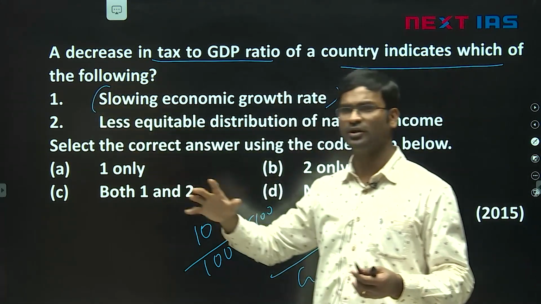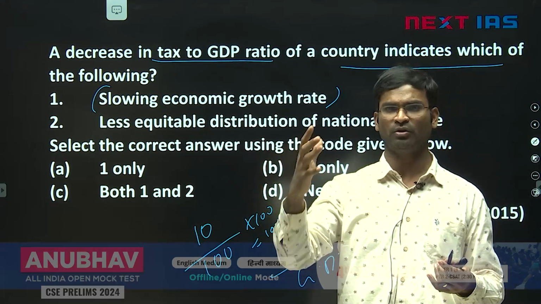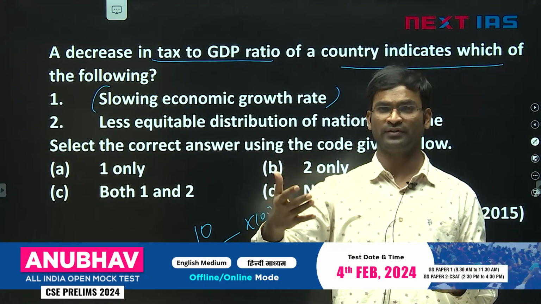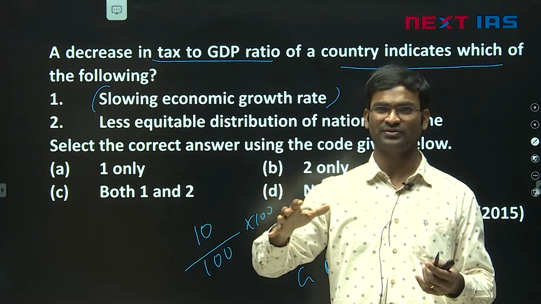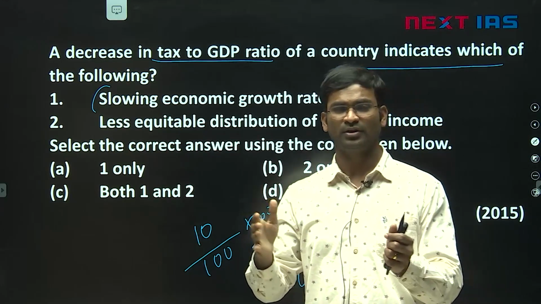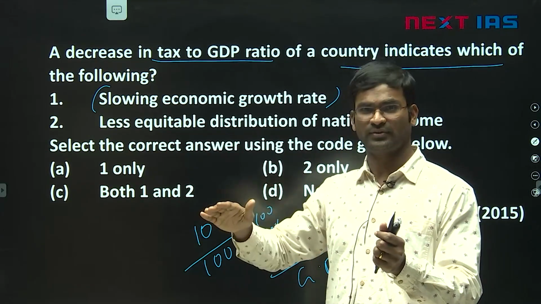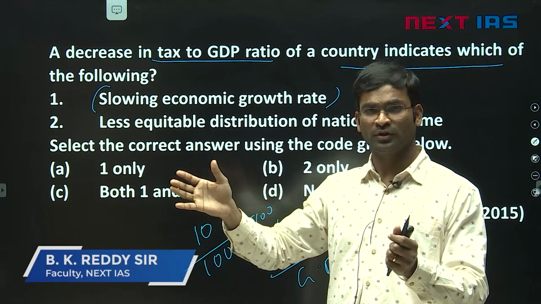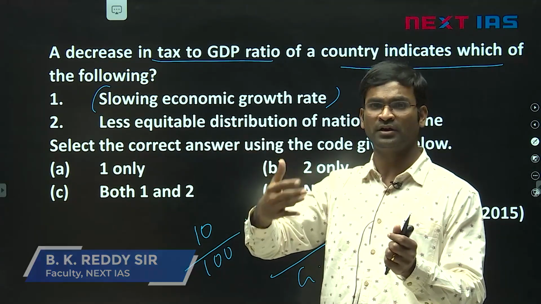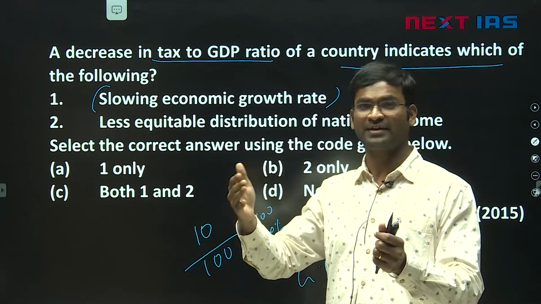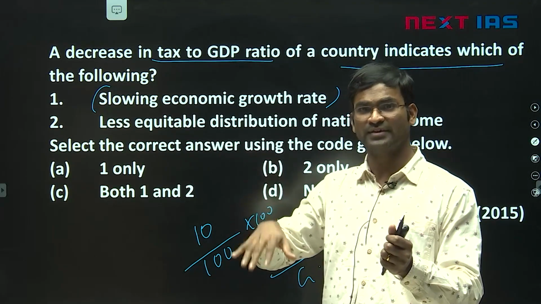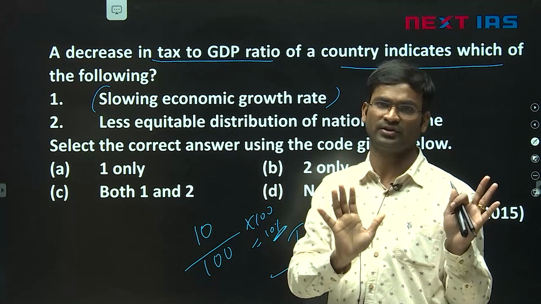They are asking whether a decrease in tax to GDP indicates a slowing economic growth rate. Yes, generally when the economy is growing, we may collect more tax. There is tax buoyancy and tax elasticity. In tax buoyancy, tax rates are unchanged, so if GDP is growing, what happens to tax collection? But in tax elasticity, when there is a change in tax rates, what happens to tax collections?